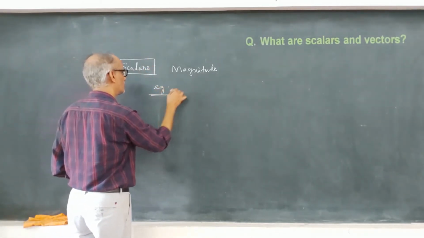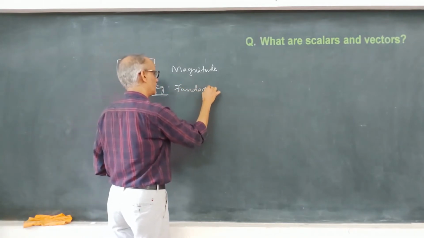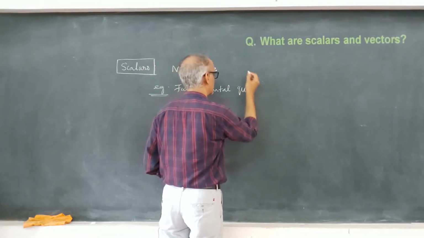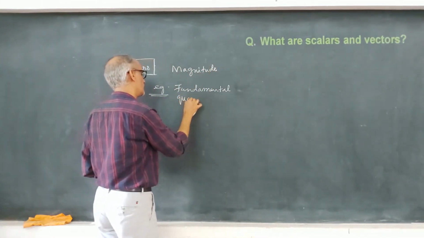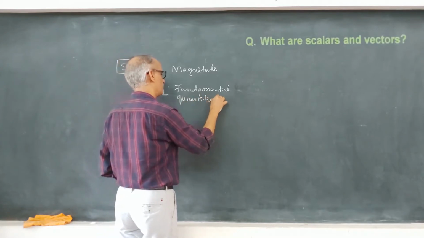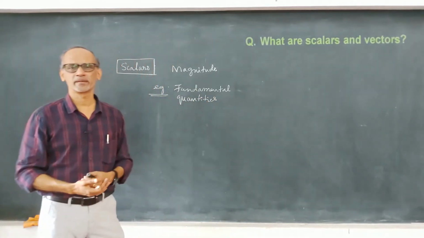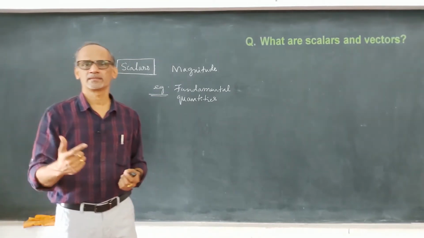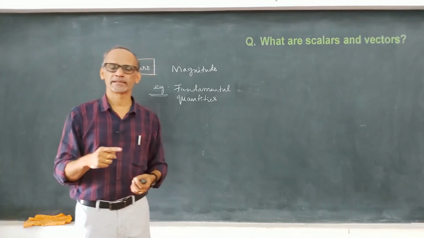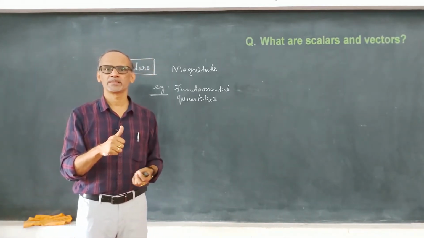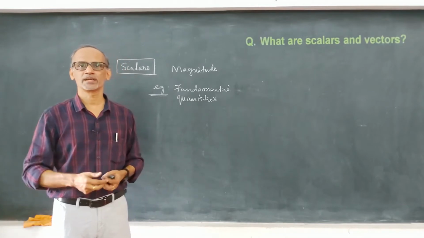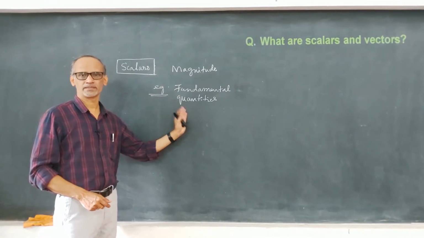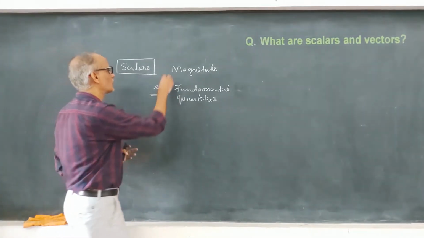Example, all the fundamental quantities are examples for scalar. Very easily you can remember what the fundamental quantities are. There are 7 fundamental quantities, right? That is mass, length, time, and then remember the word LATE, correct? It stands for L, luminous intensity, A, amount of substance, T, temperature, and E is electric current. So example for scalars, all the fundamental quantities. And what are scalars? Quantities having only magnitude.